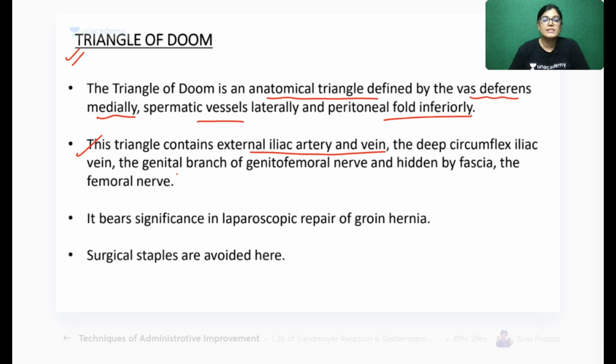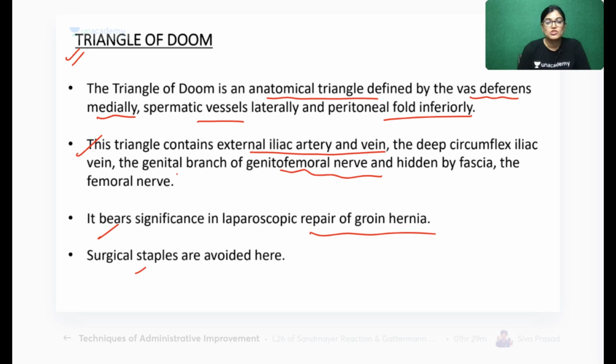Firstly, understand the one quadrilateral space which will show you both the triangles. This triangle contains the external iliac vessels, deep circumflex iliac vein, genital branch of the genitofemoral nerve, and it is also covered by the fascia and the femoral nerve. Why it is important is in laparoscopic hernial repair. Actually, it contains important large vessels: the external iliac vein and arteries, and the deep circumflex iliac vein.